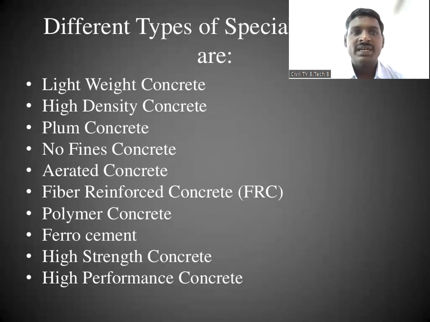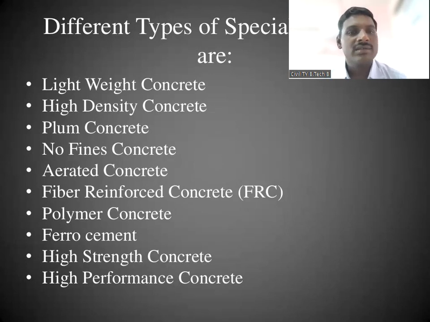Then plum concrete is there. No fines concrete is there. Then aerated concrete is there. Then fiber reinforced concrete is there, which we call FRC. Then polymer concrete. We are using some polymers because concrete has less tensile strength, and polymers have good tensile strength. So if we use polymer in the concrete, we will get higher tensile strength.